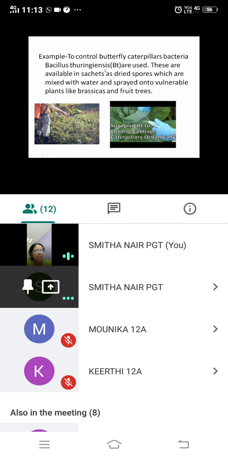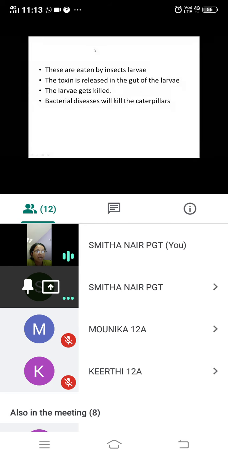So what will happen? These caterpillars, just take the example of a caterpillar or an insect, will eat these bacteria, and what will happen? The toxin is released in the gut of the larvae. Larvae we are talking about here, caterpillar. So this Bacillus thuringiensis will release a toxin inside the gut of the larvae. What is releasing the toxin? Bacillus thuringiensis is releasing a toxin inside the gut of the larvae.